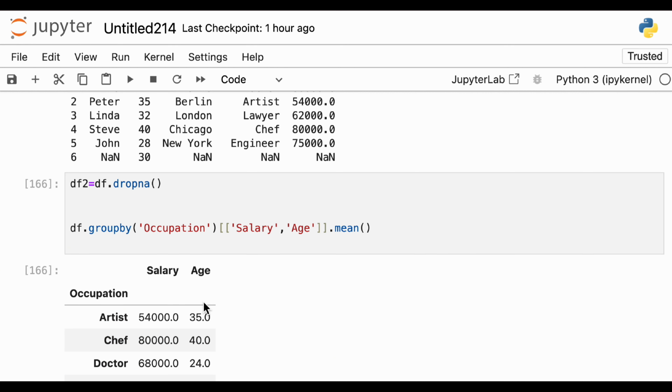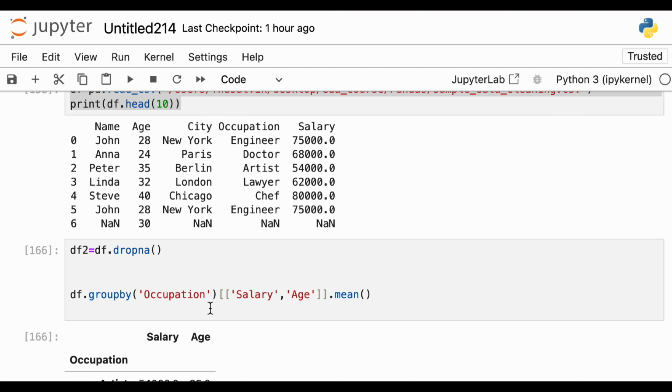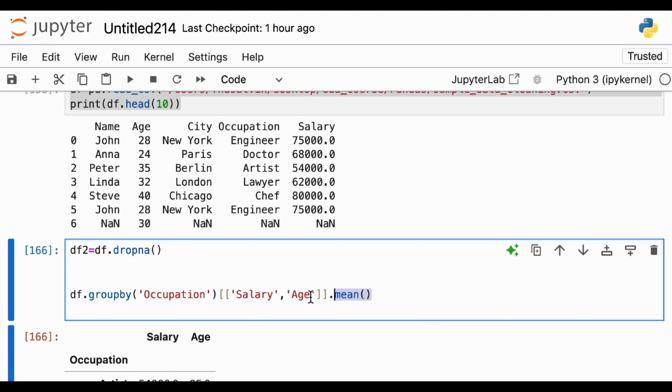Right now, because only 5 rows are present, it will not mean much. Now let us say I want to do one more thing. I want that across city. For example, I want to have multiple aggregation functions. Right now I'm using mean, right? Just like we use multiple variables, I want to have mean, and I want to have max. So how do we do that?